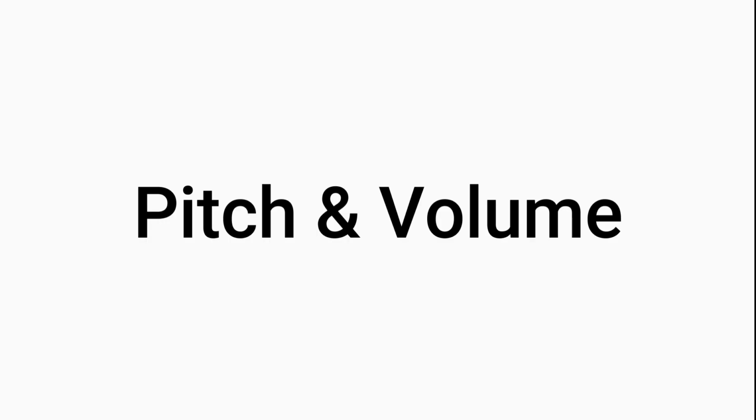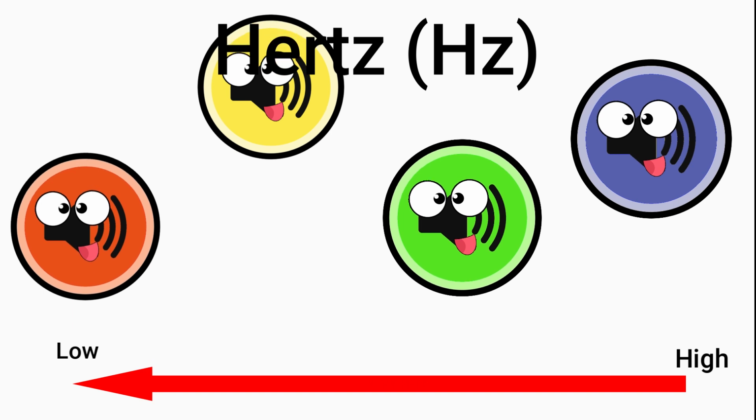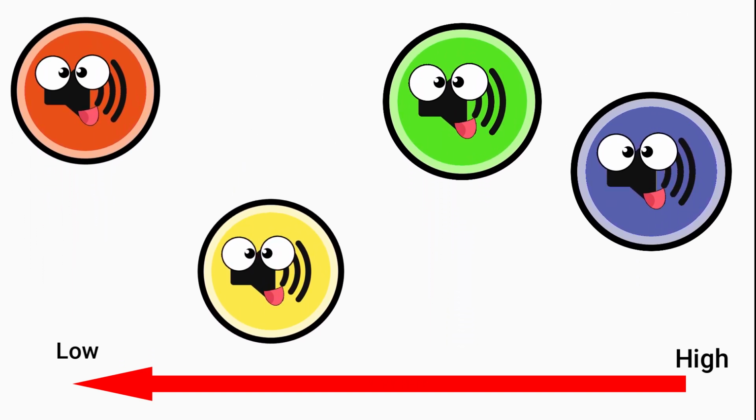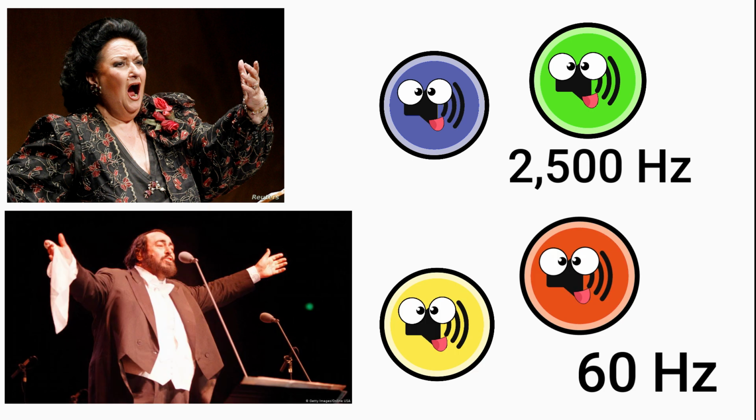People describe sounds in two ways: pleasant tunes and absolute garbage. Pitch and volume. The pitch of a sound is how high or low a sound seems, which is determined by the frequency of the sound measured in hertz, which is essentially how fast sound vibrates. The higher the frequency, the higher the pitch. The lower the frequency, the lower the pitch.